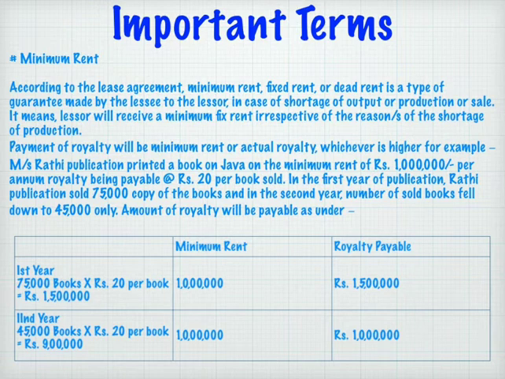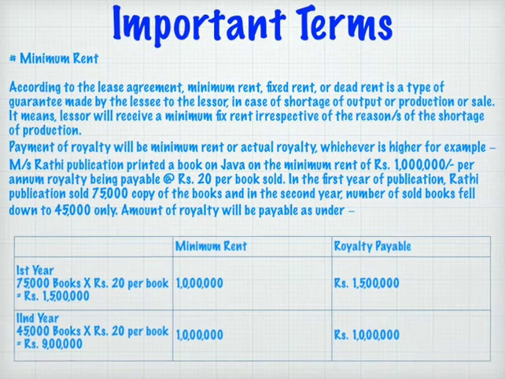But in the next year the sale fell down and comes to 45,000 only. So in the next year the amount arising from the sale is 20 per book. The royalty amount becomes 9 lakhs. But minimum rent is 10 lakhs and the royalty is 9 lakh, but we have to pay 10 lakh rupees minimum rent because minimum rent is the fixed amount which we have to pay. In this way, minimum rent is to be paid.